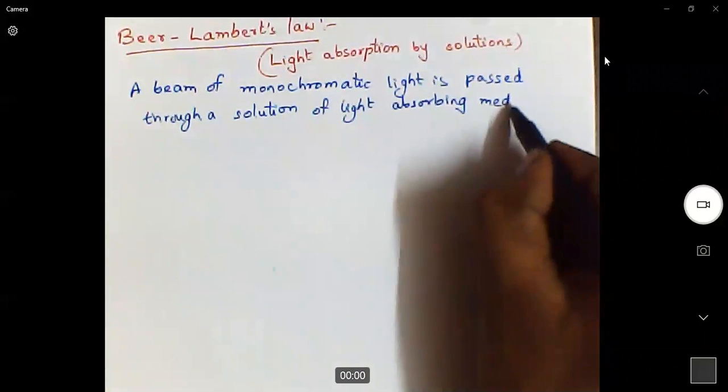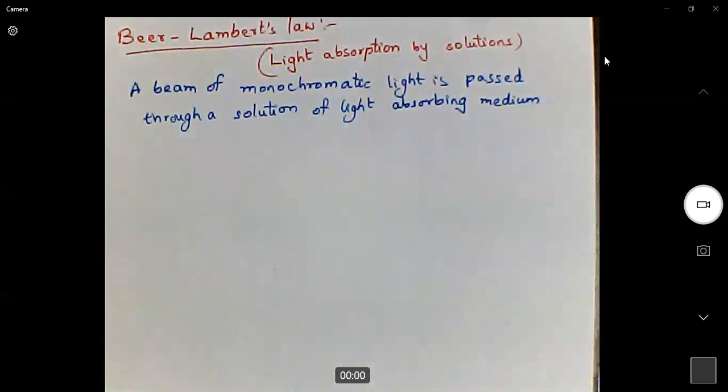So when we prepare a solution of the molecule which is capable of absorbing light, and when we pass the light onto the solution, how it absorbs.